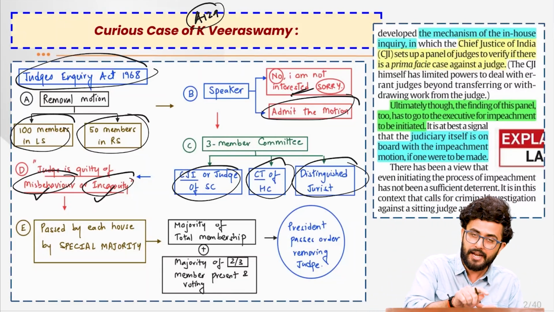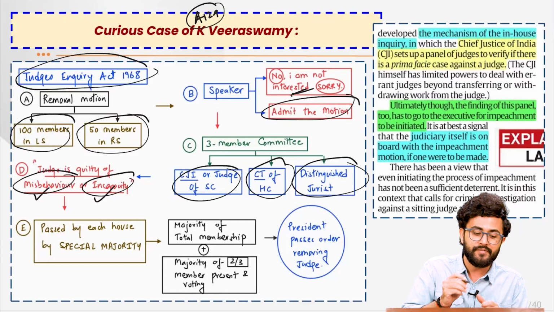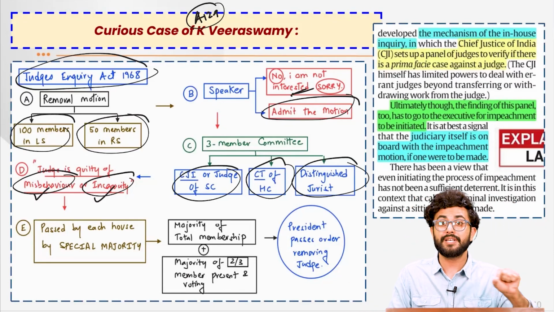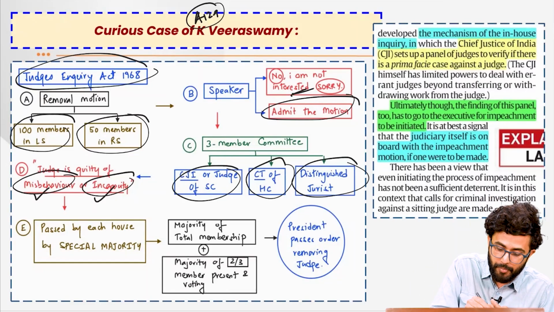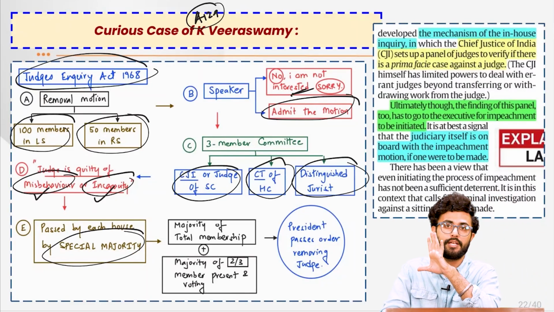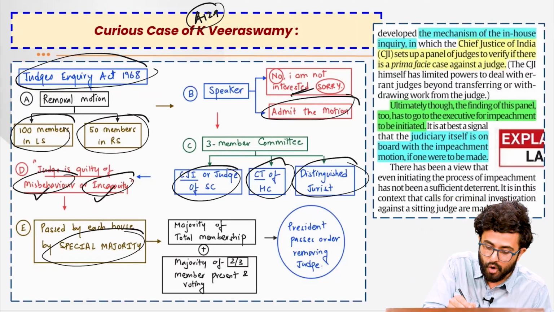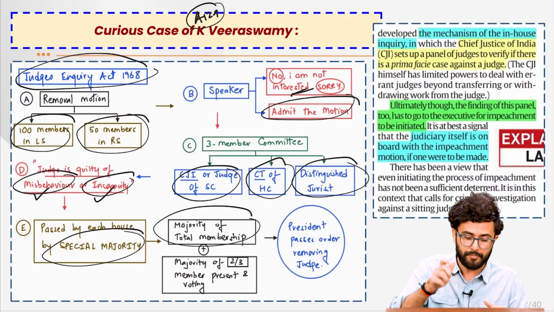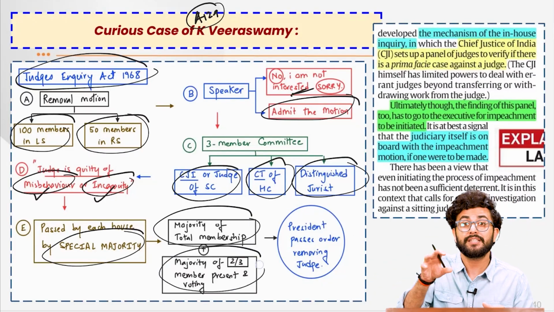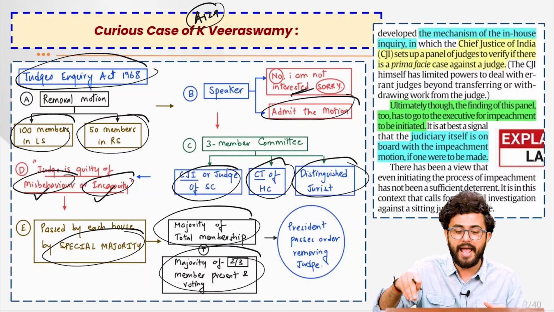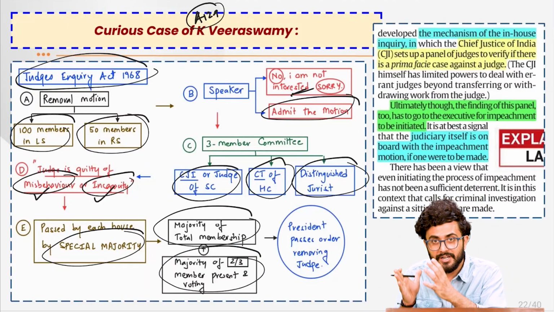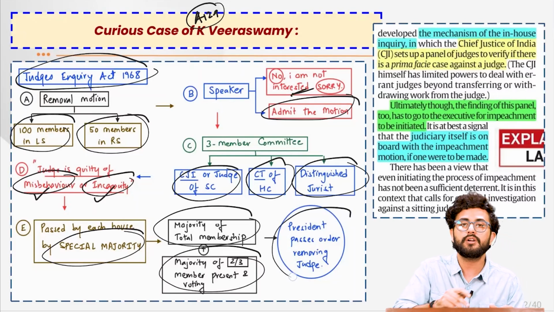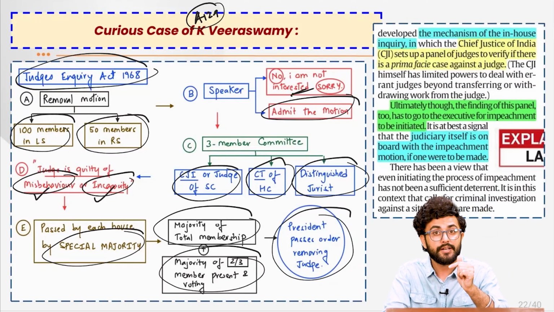So if this committee holds that yes, indeed, the judge is guilty of misbehavior or incapacity, then this motion will go back again to both the houses, and both the houses shall pass this motion by special majority. That basically means the majority of the total membership, and not the members present and voting, the total membership, as well as the majority of 2/3 of the members who are present there and voting. After this motion is passed, it will go to the President, and now the President can pass an order to remove the judge.